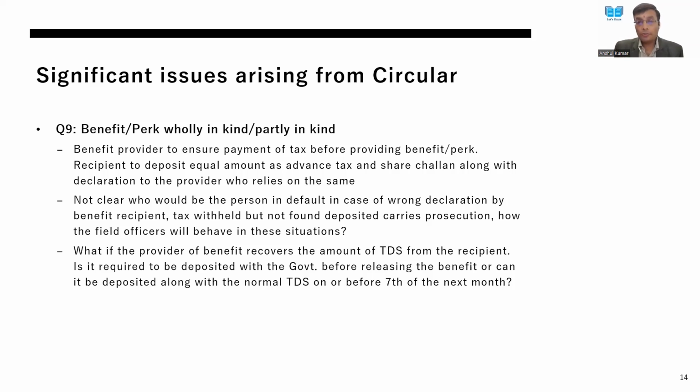Now, in most cases when benefits or perquisites are being provided, the cash component is either going to be very minimal or absent. In all those circumstances, the proviso says that before releasing the benefit, you must ensure that the advance tax has been deposited by the recipient of that benefit, and a copy of the challan for deposit of that advance tax has been provided to the provider of the benefit itself. And they have also amended the TDS return in order to accommodate the reporting of these kinds of advance tax challans.